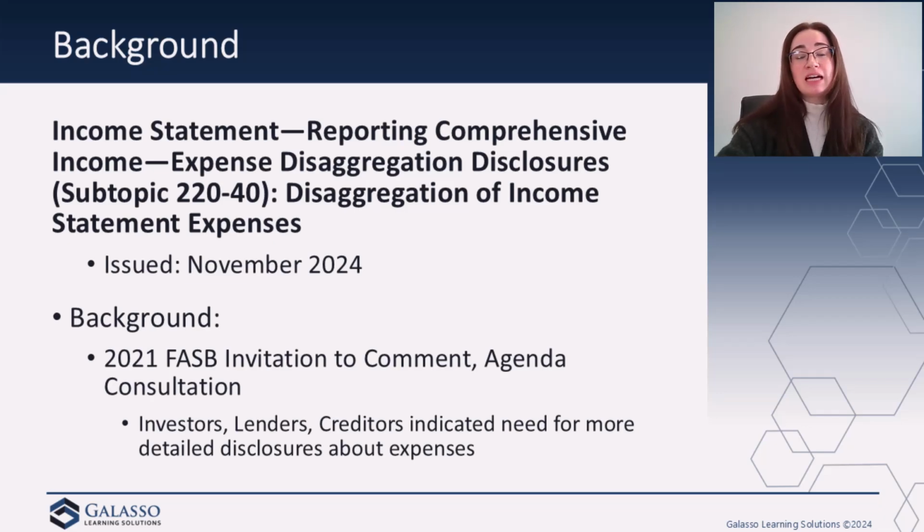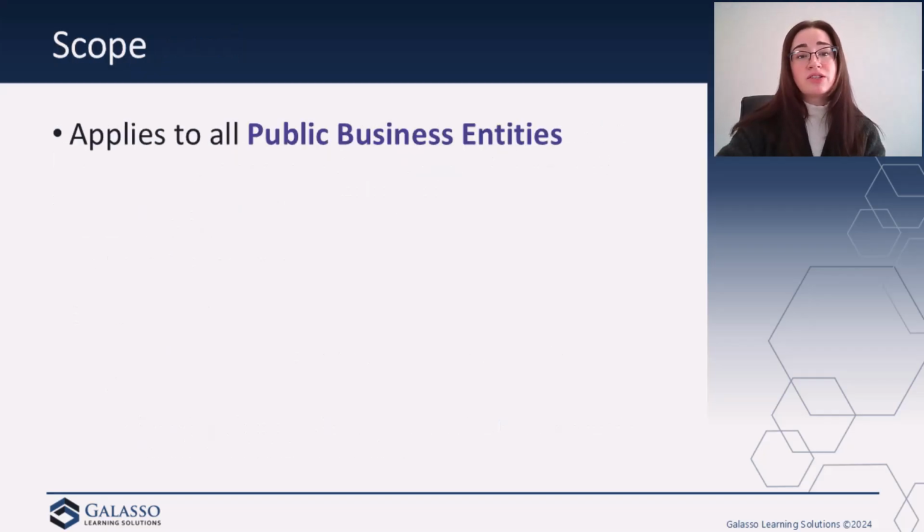So why did the FASB decide to issue this standard? Well, it was actually a project that was requested by investors on the 2021 FASB's Invitation to Comment agenda consultation. So no one else is particularly excited about this. This is primarily just the investors category. This is something that was really requested by those individuals that are just super interested in very disaggregated information and someone that really wants to know all of the details. Now, what investors really took issue with was SG&A in particular. They thought that it was a little too generic, a little too combined together, and they really just wanted more information and more details.